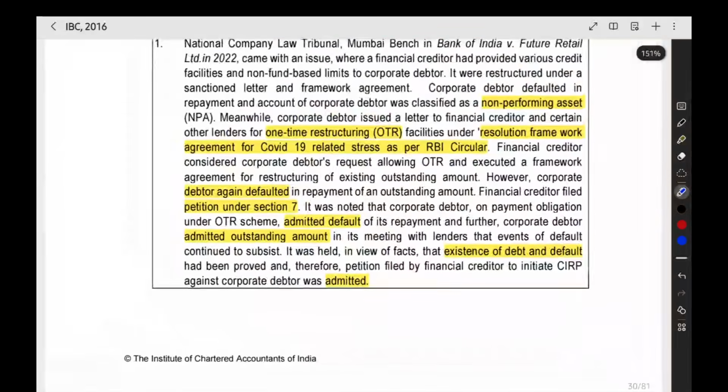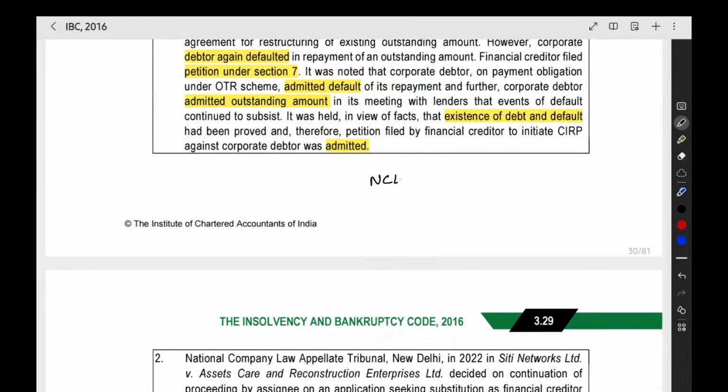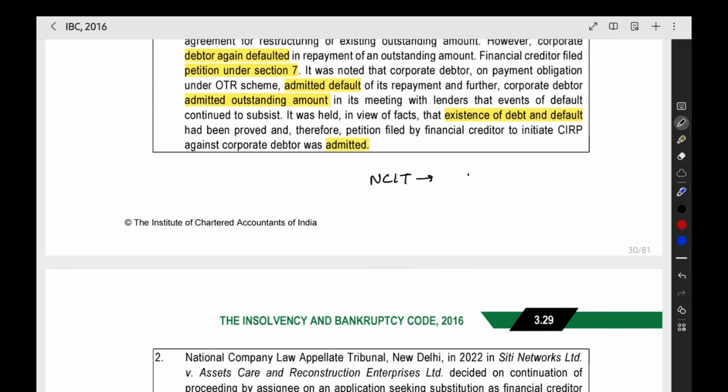When NCLT is admitting any application, it has to check the existence of a debt: whether really a loan is there in the transaction between the creditor and the company. Then default: whether the corporate debtor really did not pay, whether there is a mistake on the part of the corporate debtor.